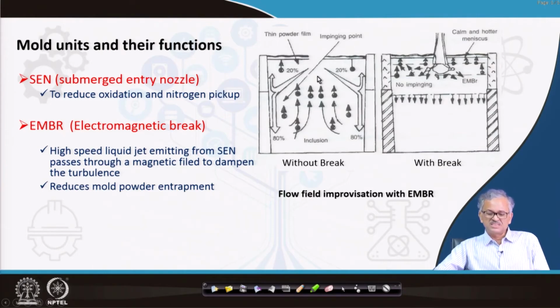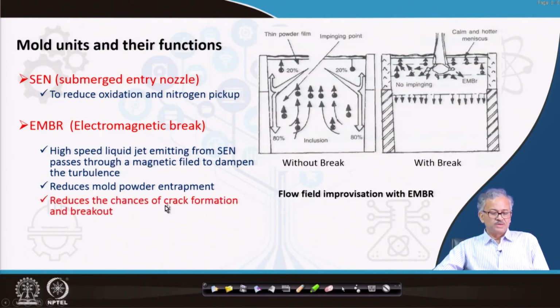If you see in this case, from the SEN the liquid is coming through a jet, a very high speed jet, and it is moving like this. And you can see a lot of mold powders are getting entrapped into the liquid steel, and when they solidify, they will be there as an inclusion. So what you do, basically, you break the turbulence by applying an electromagnetic force here. So that is called the electromagnetic brake. You can damp the turbulence and the liquid moves smoothly like this in a plug flow pattern. Okay. So that reduces the mold powder entrapment, and reduces the chance of crack formation and breakout.